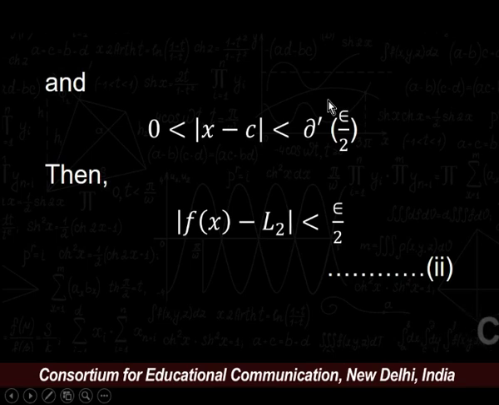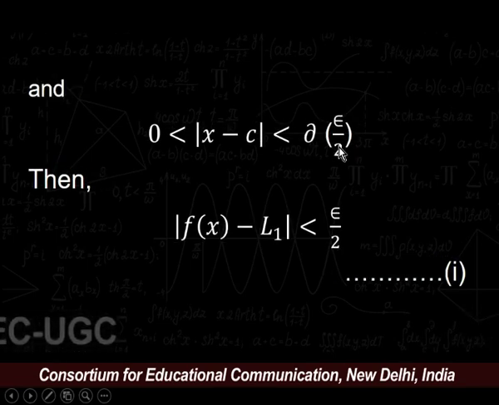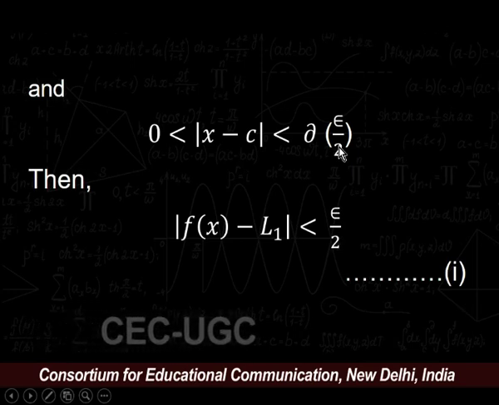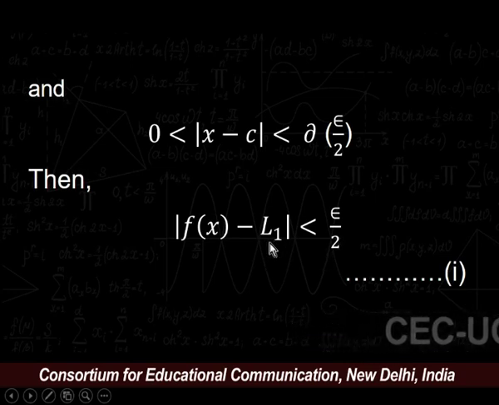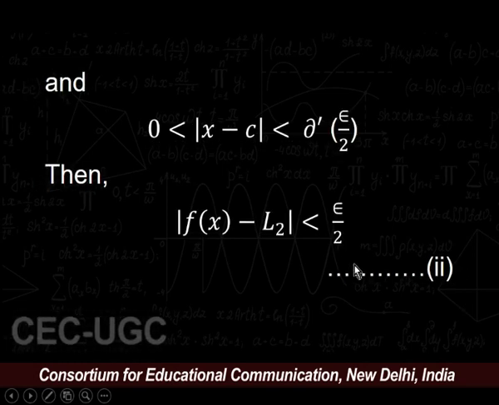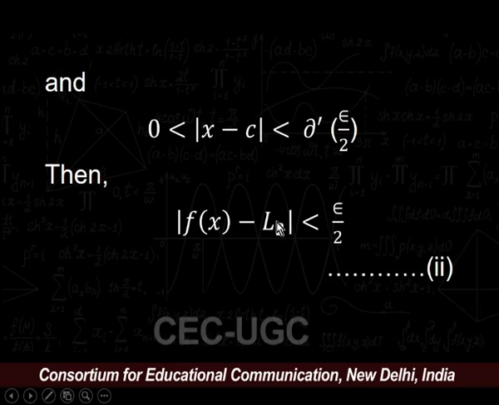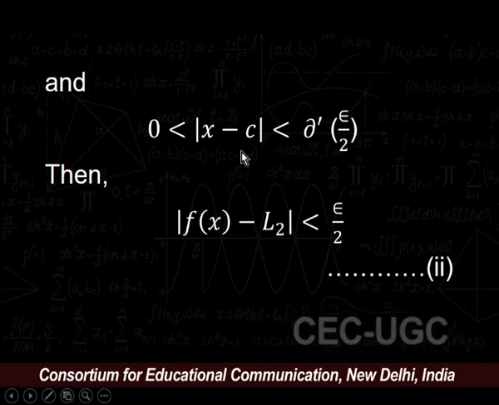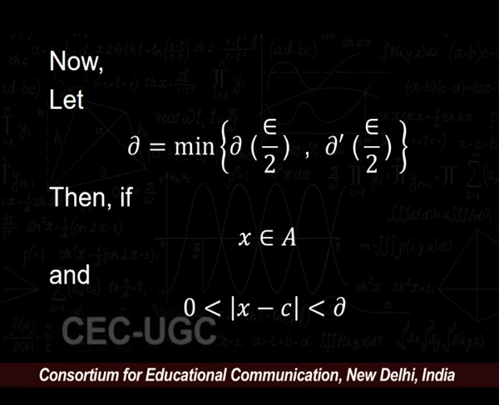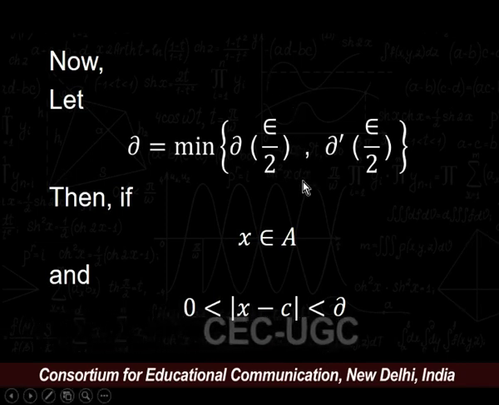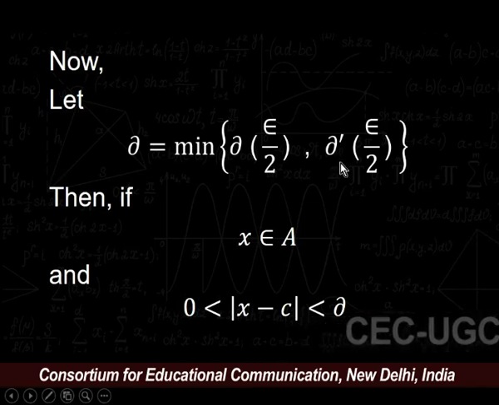Now recall our first equation: modulus of f of x minus L1 is less than epsilon upon 2, as L1 is a limit of f at point C, and from equation 2 we can say that L2 is a limit of f at point C. Now choose delta equal to the minimum of delta, depending upon epsilon upon 2, and delta dash, again depending upon epsilon upon 2.